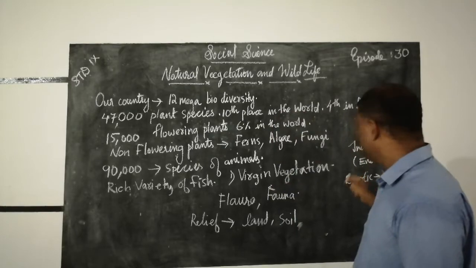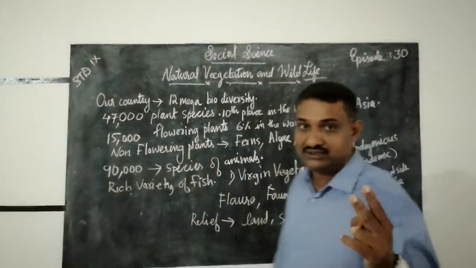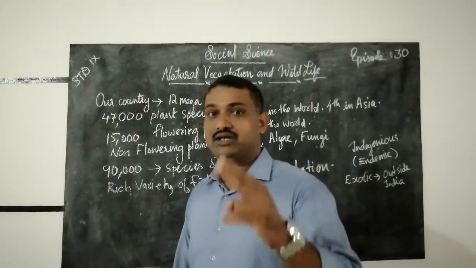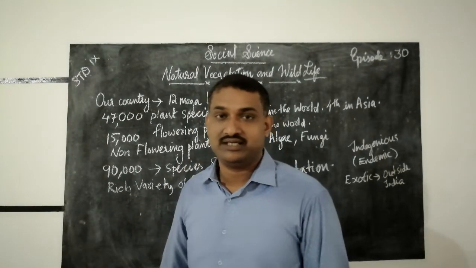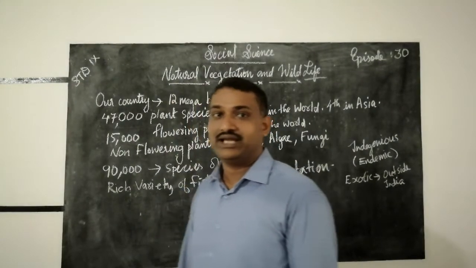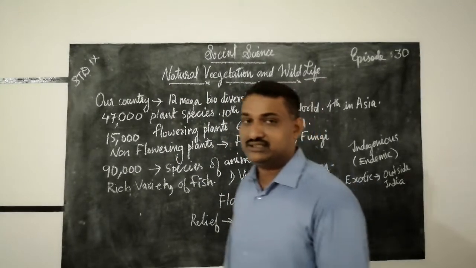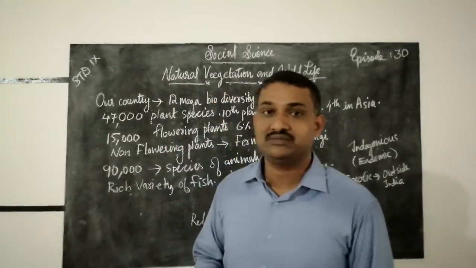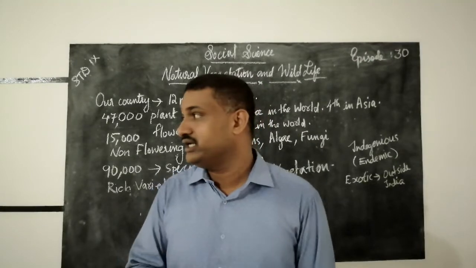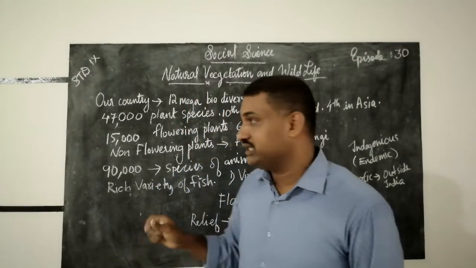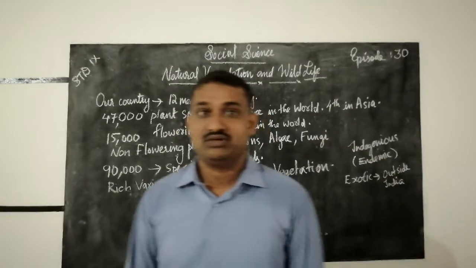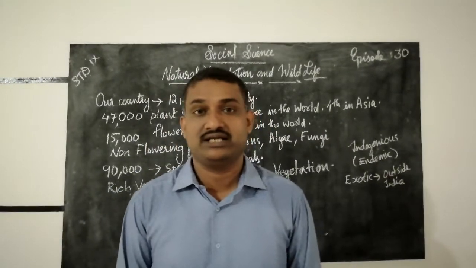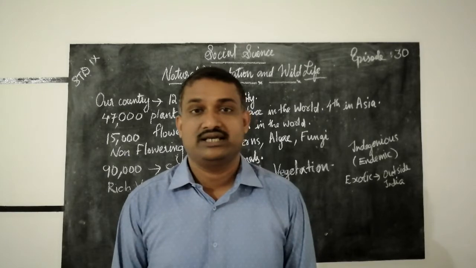Next, you know that there are two types of plants in our country. Which are the two types? Indigenous or endemic plants: the original form of that plant species is from our country, India. The next is exotic, that is, from outside our country, India. We can call them exotic plants.